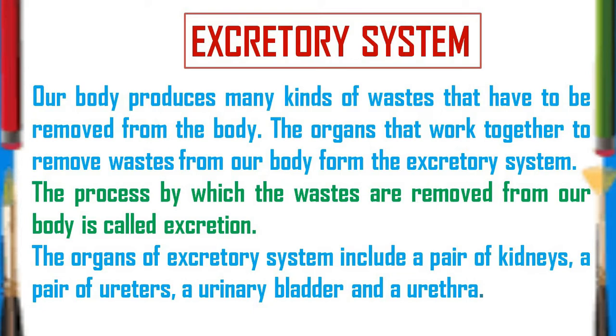The organs of the excretory system include a pair of kidneys, a pair of ureters, a urinary bladder and a urethra. These are the organs which combine together to form the excretory system. In other words, you may say that these organs do the function of excretion, meaning removal of waste products.